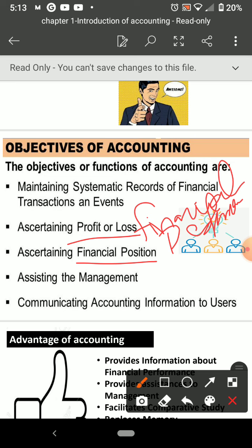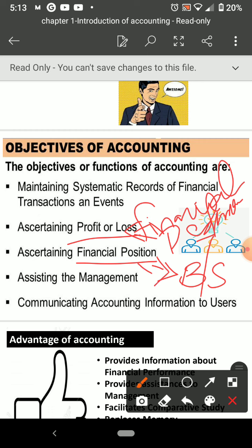Not only do we want to know the profit or loss made during the year, we also have to check how many assets and how many liabilities I have in my business. Assets are the properties owned in the business, liabilities are the amounts we have to pay to outsiders. So that is called what? Financial position. We come to know this financial position in the balance sheet. That statement is called what? Balance sheet. So financial performance is in the profit and loss account, financial position in the balance sheet.